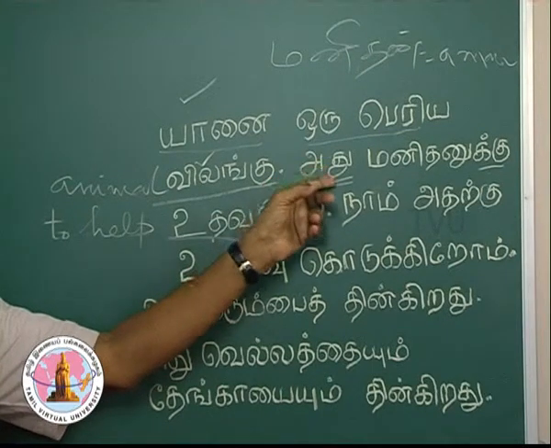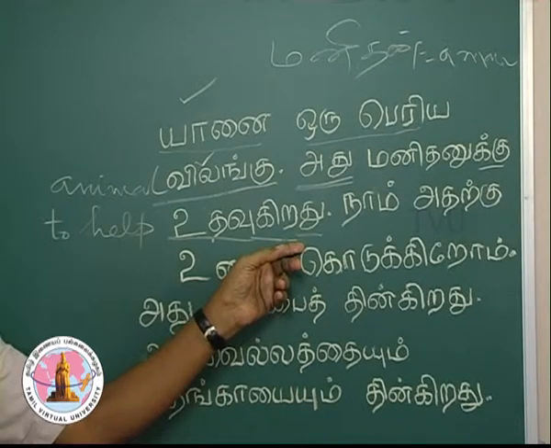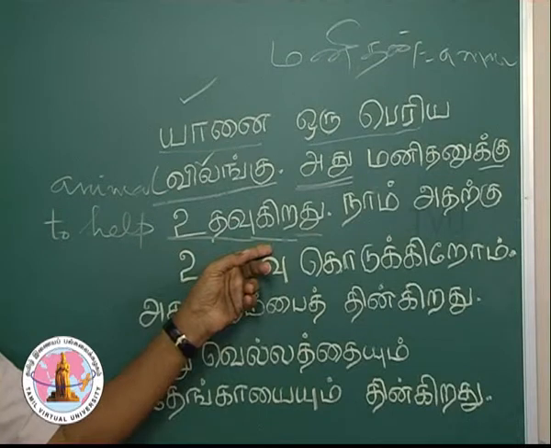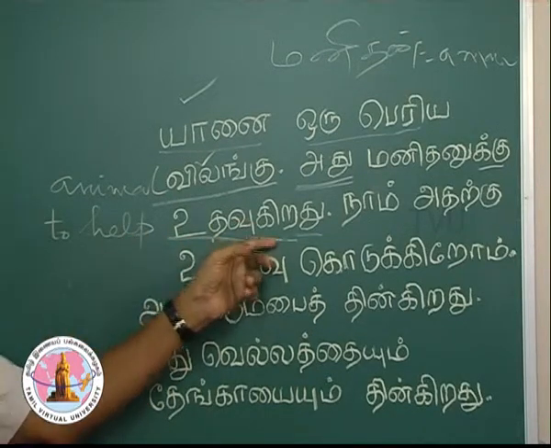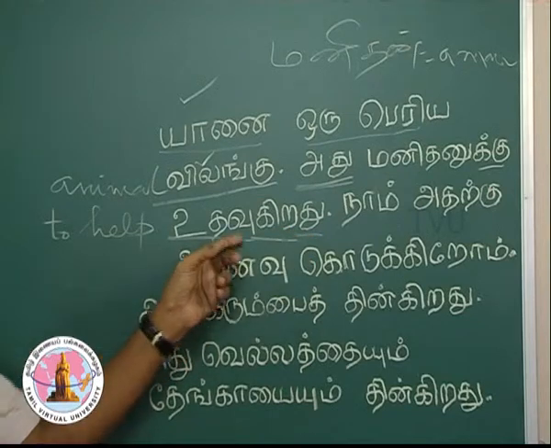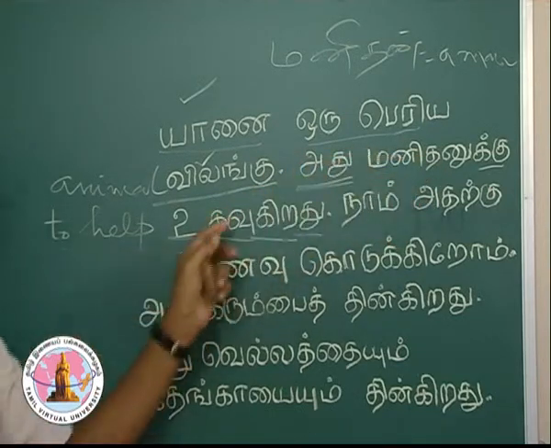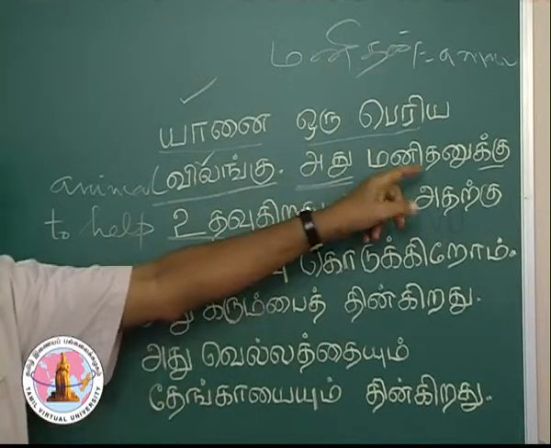Third person singular neuter gender, so naturally adu is the personal suffix. Kiru is the present tense symbol. Udavu is to help. Udavu plus kiru plus adu, உதவுகிறது. அது மனிதனுக்கு உதவுகிறது. It helps the man.